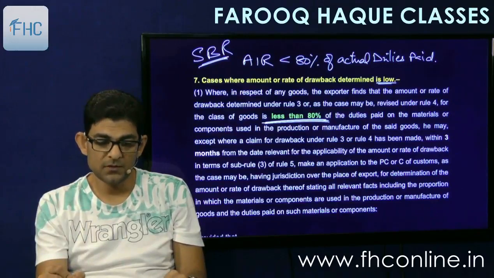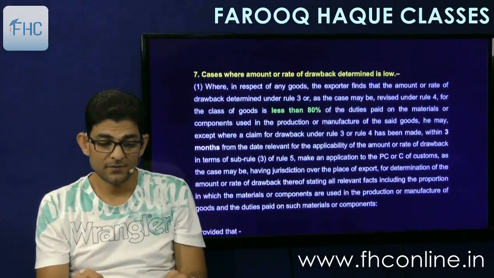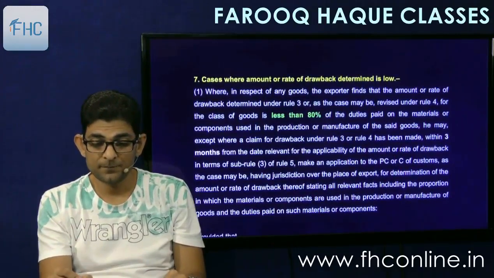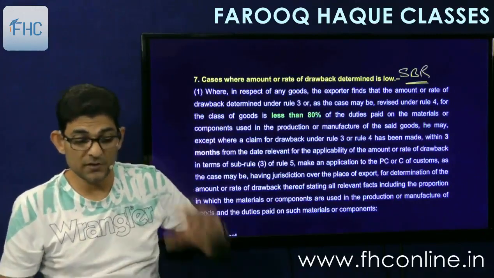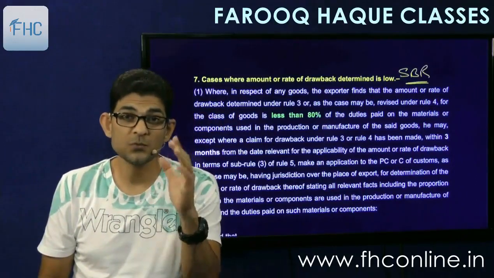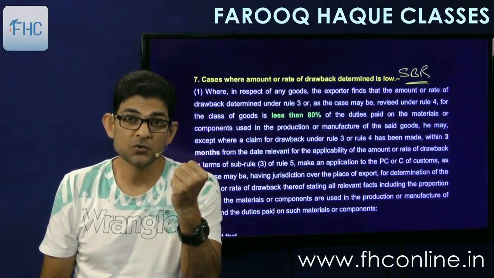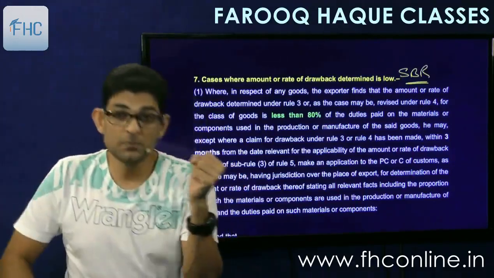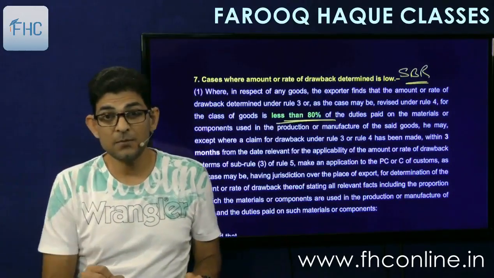Then the next point is the special brand rate. Point number 7, special brand rate, SBR. Now, as I explained to you, the all industry rate is fixed for you, but the amount that is given to you at the all industry rate is very less as compared to your actual duty amount on inputs, and it should be less than 80%. It should be less than 80%.